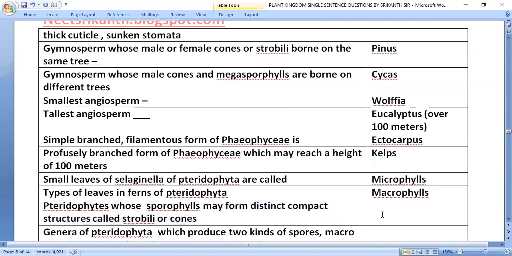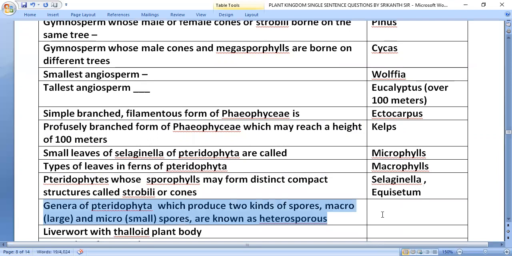Pteridophytes whose sporophylls may form distinct compact structures called strobili or cones, that is in Selaginella and Equisetum. Genera of pteridophyta which produce two kinds of spores, macro, large, and micro, small, are known as heterosporous, that is in Selaginella and Salvinia.